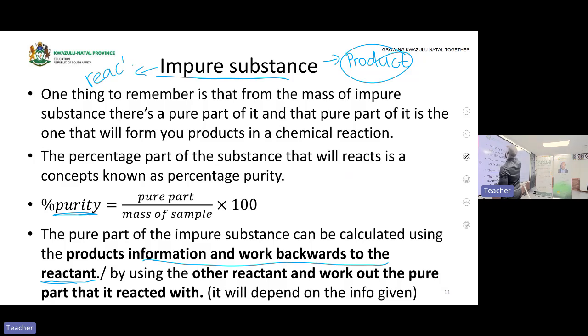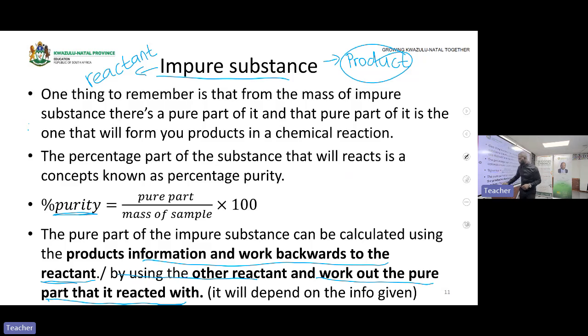They will give you information of the other reactant. Remember you have two reactants or three, depending. And the impure one is there too, they will give it to you. So you will be using the information of the other reactant to calculate for this impure reactant using your stoichiometric calculations, and then you will get the pure parts. That is why we say you can work out the pure parts by using the other reactant. So you need to be very careful about this particular calculation. Because they will give you this mass and I'm saying ignore it and find another information and calculate the mass of that particular impure substance.